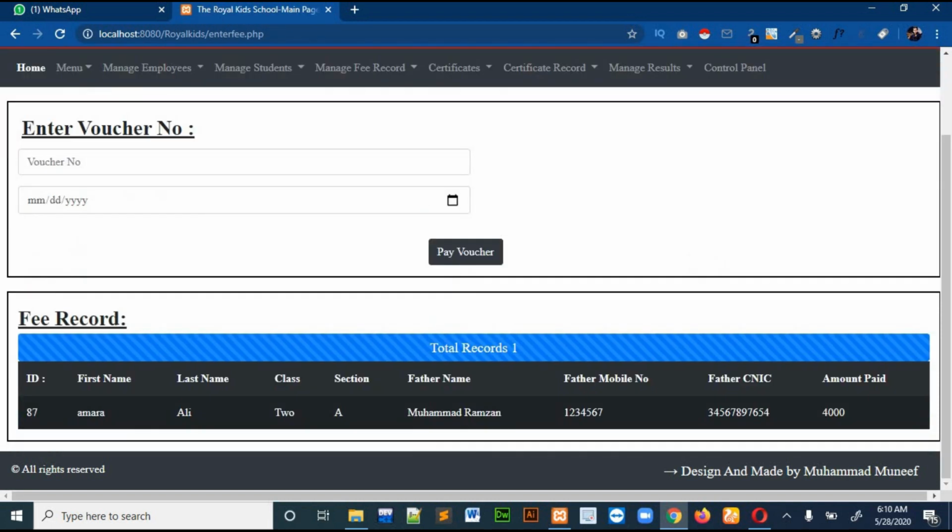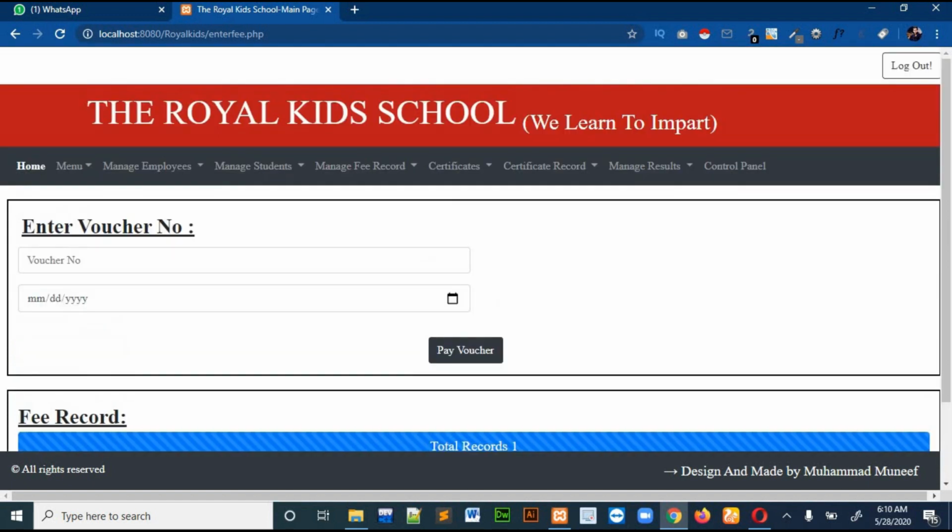What I am doing on this page is that every student will get a voucher, for when they have to submit the fees, and every voucher has a specific number on it. So let's suppose you want to enter the fees of any student. You just have to write the voucher number over here, and then select the date on which you are going to pay this voucher.